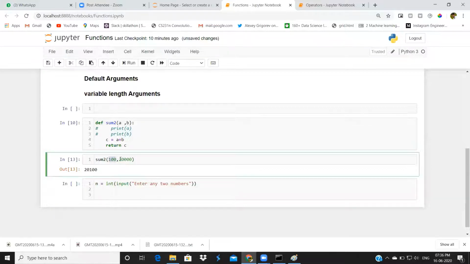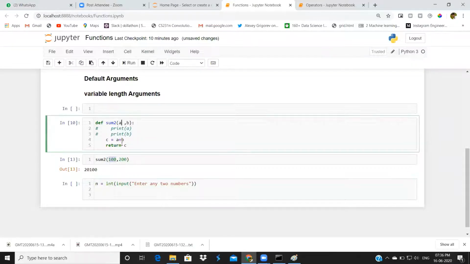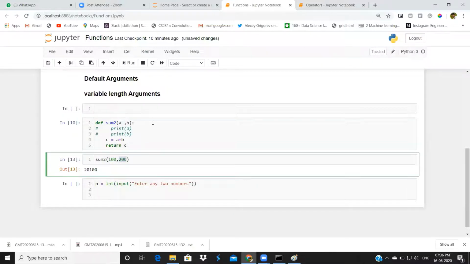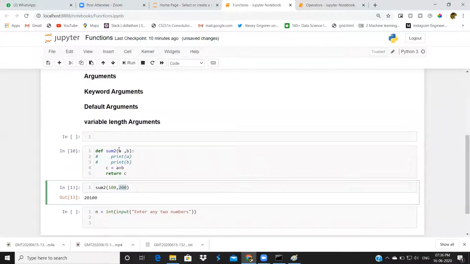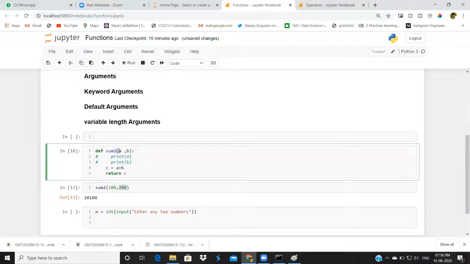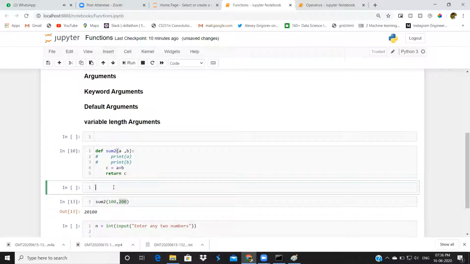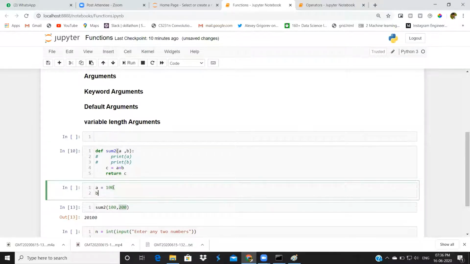I'm giving 100 here and one more number. Let's make it 200. This 100 is assigned to a. This 200 is assigned to b. These are called arguments. Whenever you pass variables to the function, we call them arguments. In some situations, we will define a equal to 100, b equal to 200.